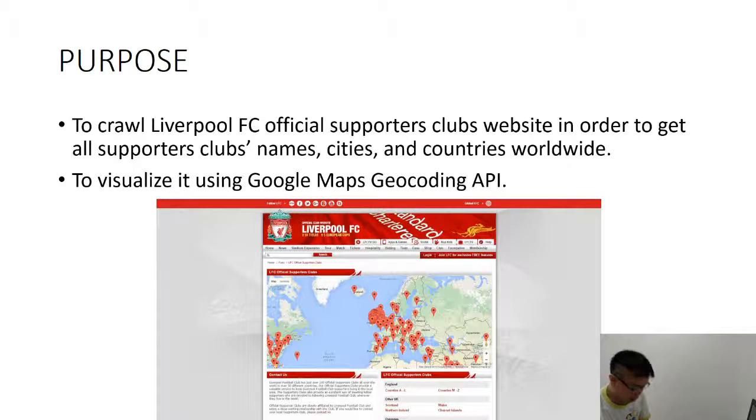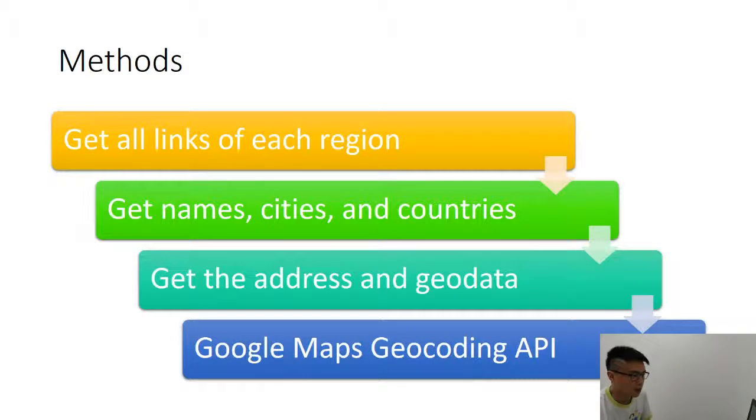So basically I just want to copy this kind of Google Maps geocoding API with all these tags of their supporter clubs, but without the information from Liverpool FC. Actually, I scraped the information like the club names, the cities, and the countries of the supporter clubs. And afterward, the data would be visualized using the Google Maps geocoding API.